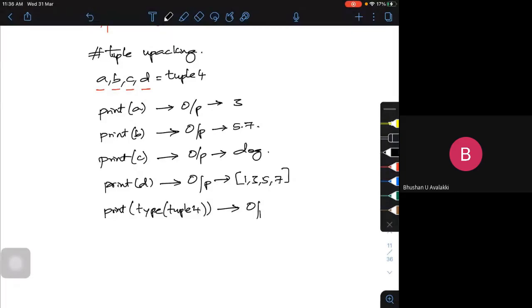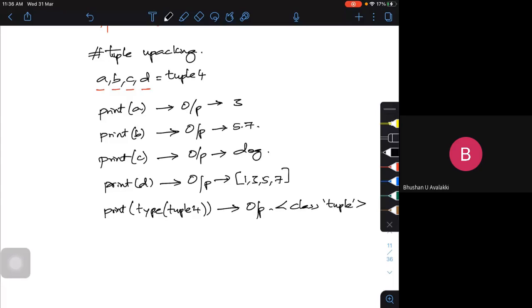It should tell, within single inverted commas, that it is of tuple class. This you have to remember.